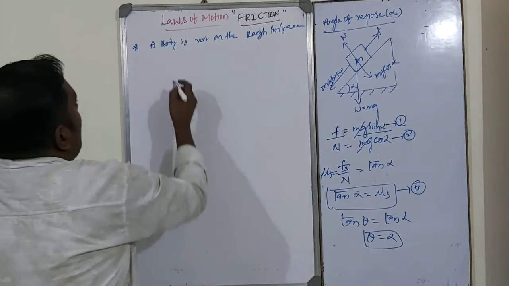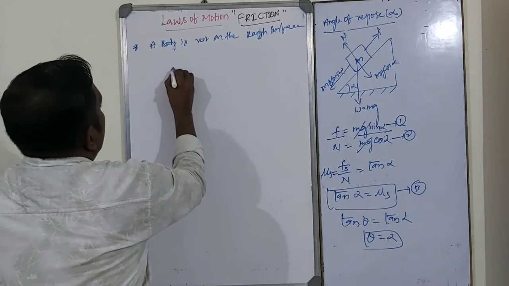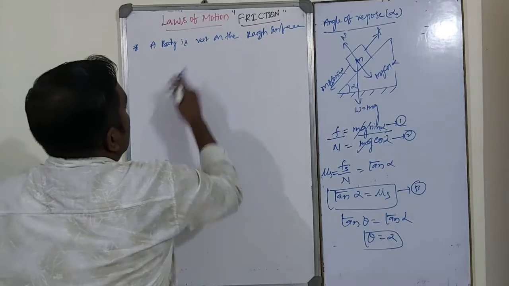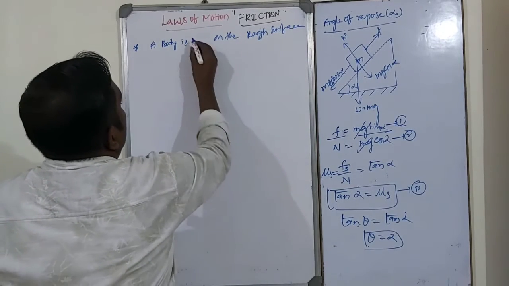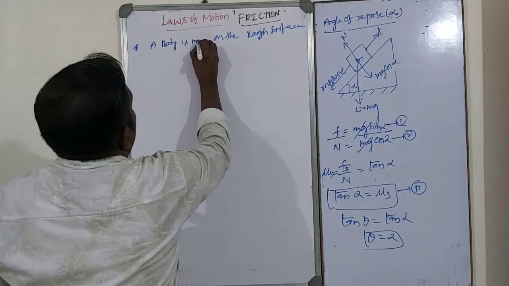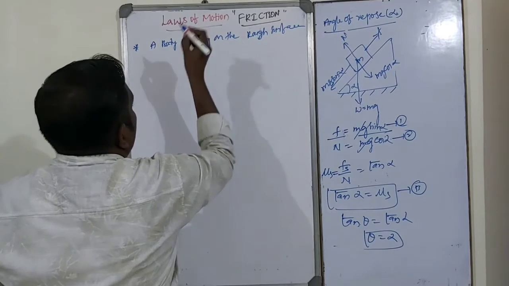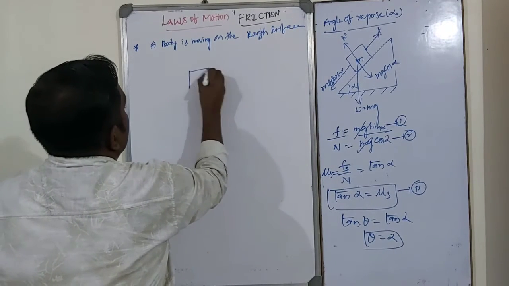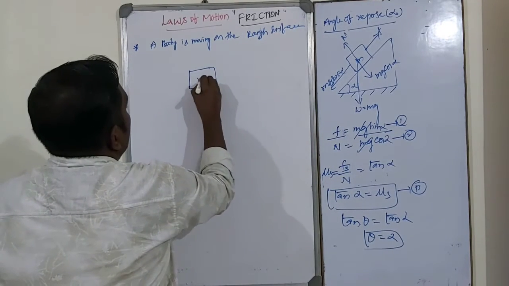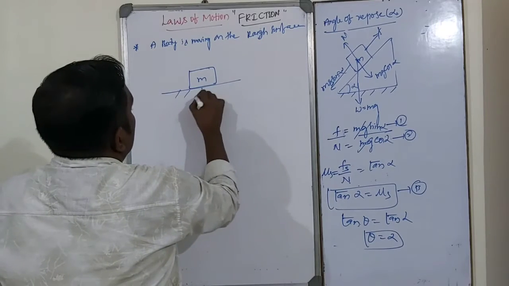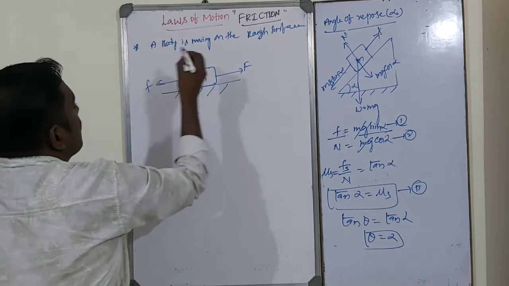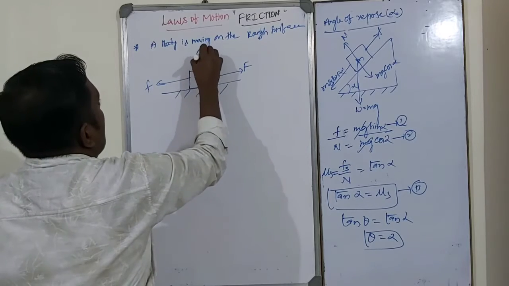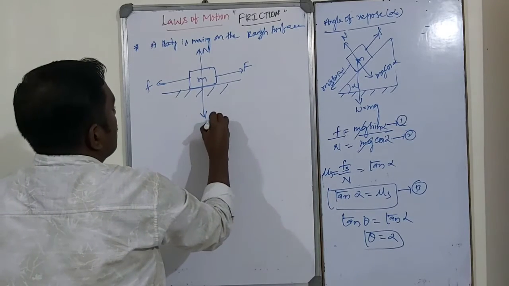Now next one. The body is at rest on a rough surface, and now the body is moving on the rough surface like this. This is a body of mass m. This is an applied force, this is the frictional force, this is the normal reaction, and this is mg, the weight of the body.